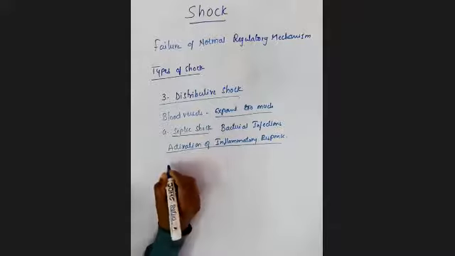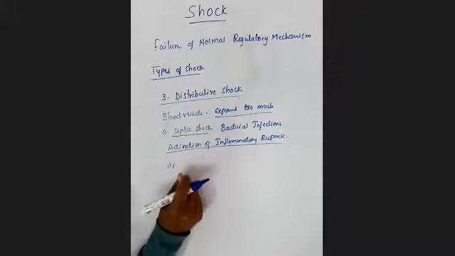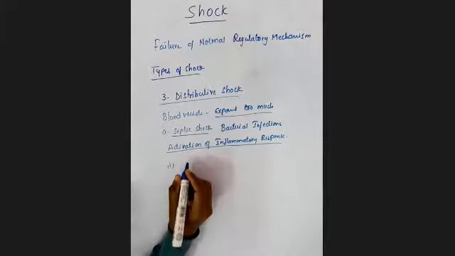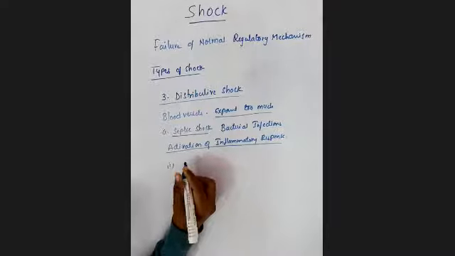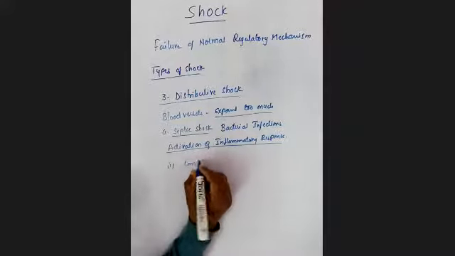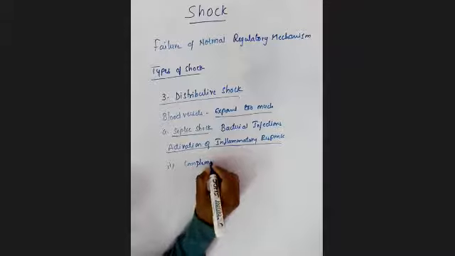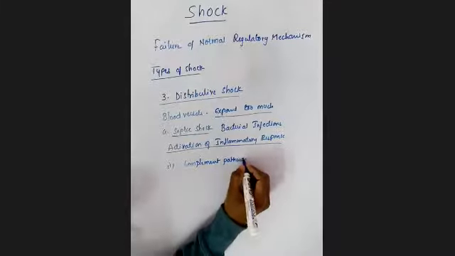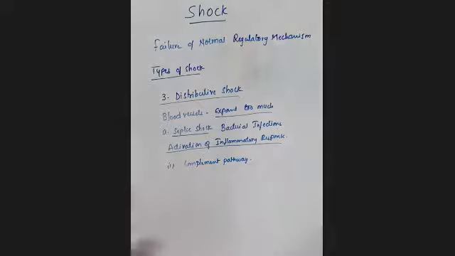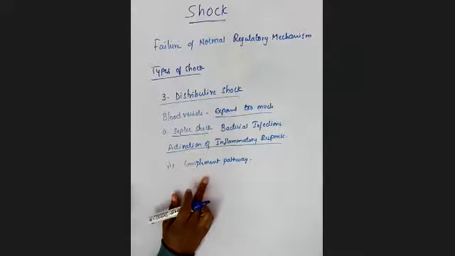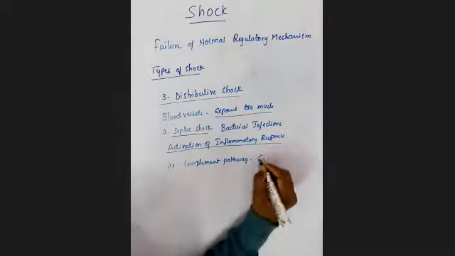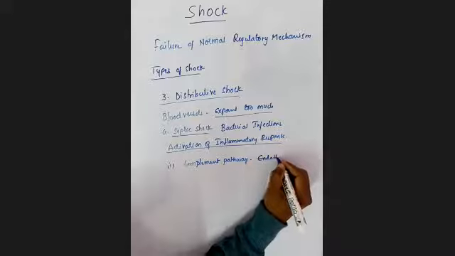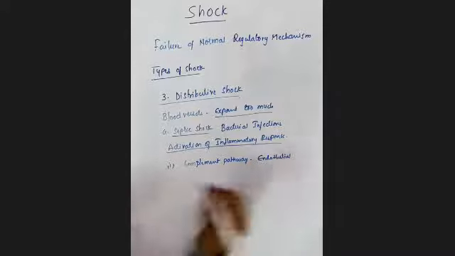That means, what are the things that these bacterial infections are going to activate? The first one is the complement pathway. Because of activating this complement pathway, it may lead to endothelial damage. Clear?